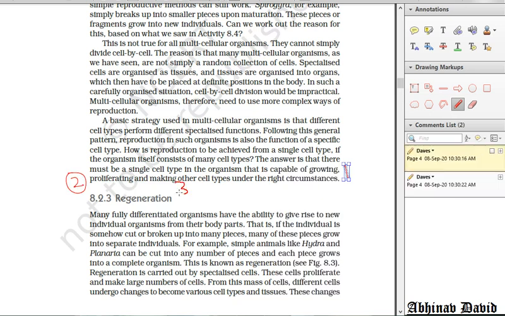And number three, making other cell types under the right circumstances. So these are the three qualities a single cell type should have. That is why in a complex multicellular organism, simple cell by cell division is not practical. So we have a specialized system for doing reproduction.